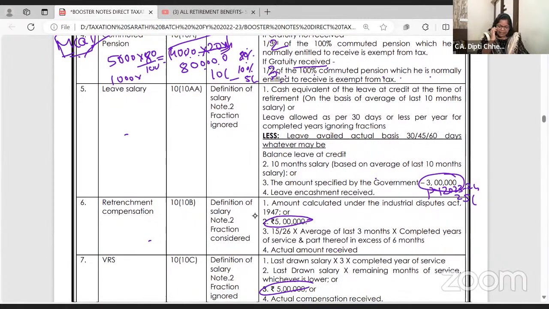Leave salary. For government employees, it is exempt. For other employees, under section 10(10AA).